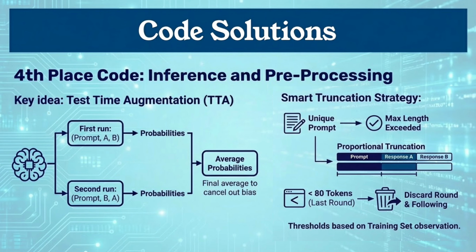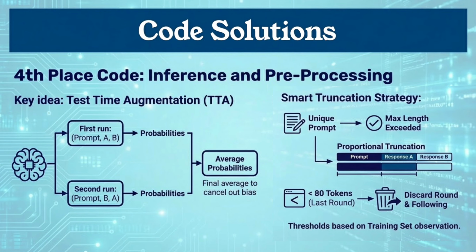Next, look at this chart. This is their smart truncation strategy. When the conversation is too long, they have to cut text. They use proportional truncation. This ensures we keep the prompt and both responses balanced. We won't end up with just a prompt or a half-cut response.